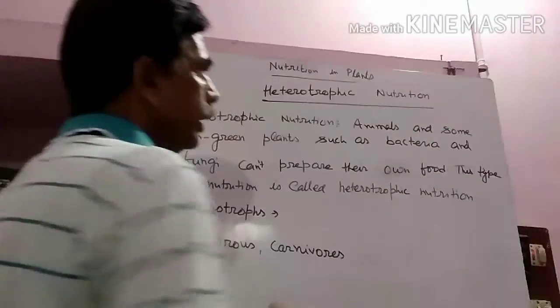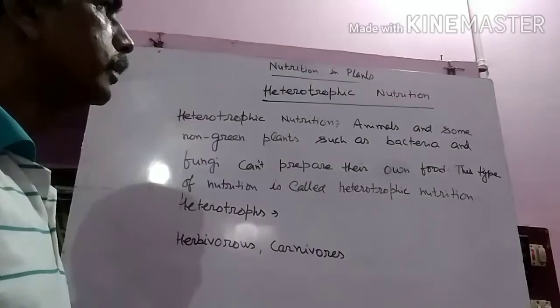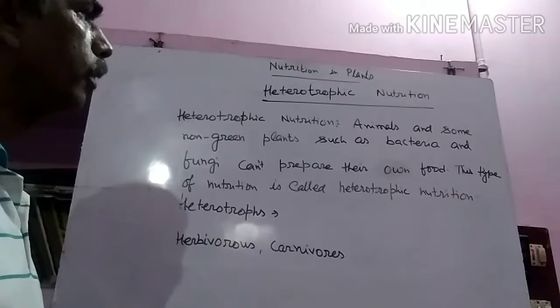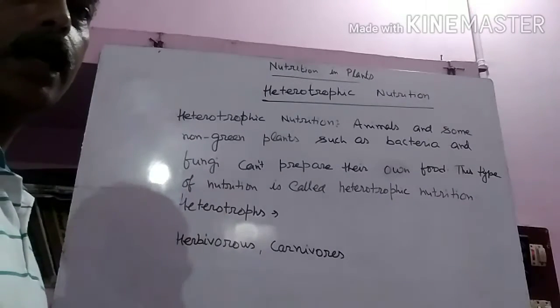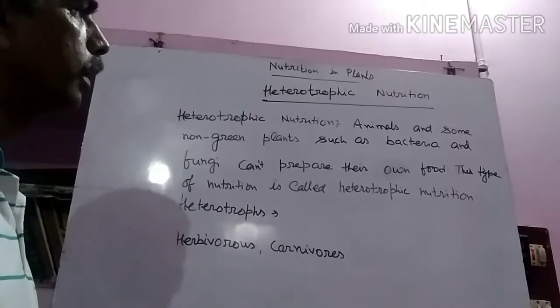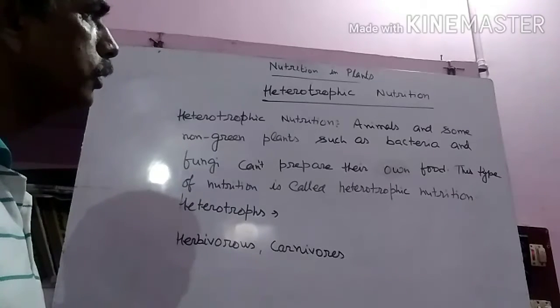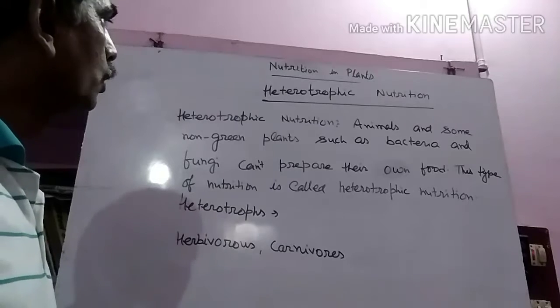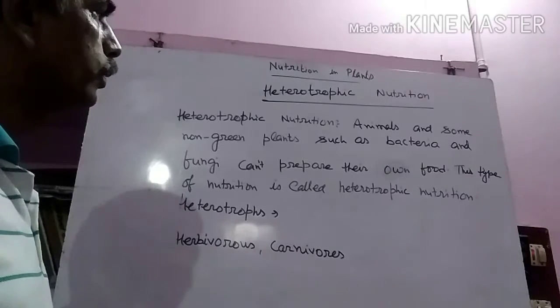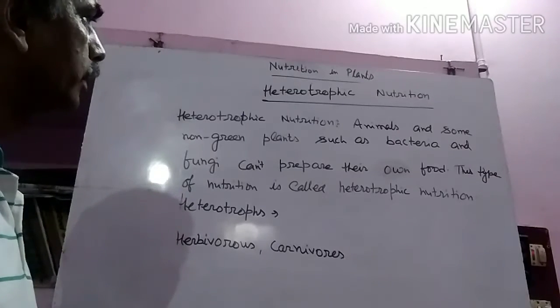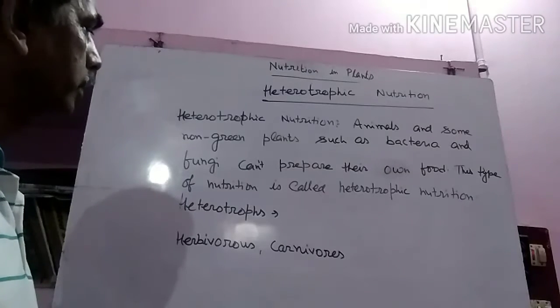Okay, as animals and some non-green plants such as bacteria and fungi cannot prepare their own food, it means they are totally dependent upon other green plants or animals for their food. So the final conclusion is that this type of nutrition is called heterotrophic nutrition.